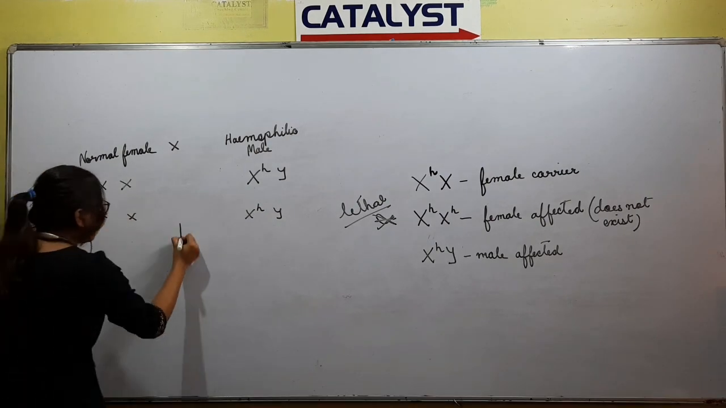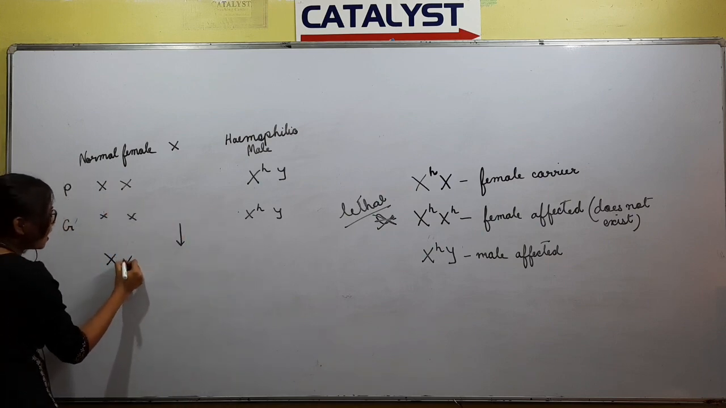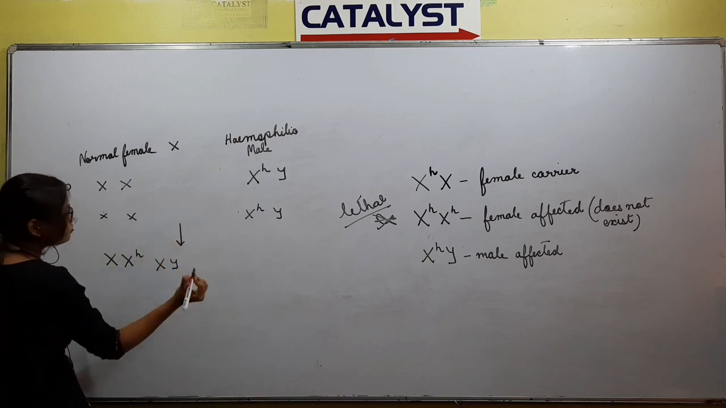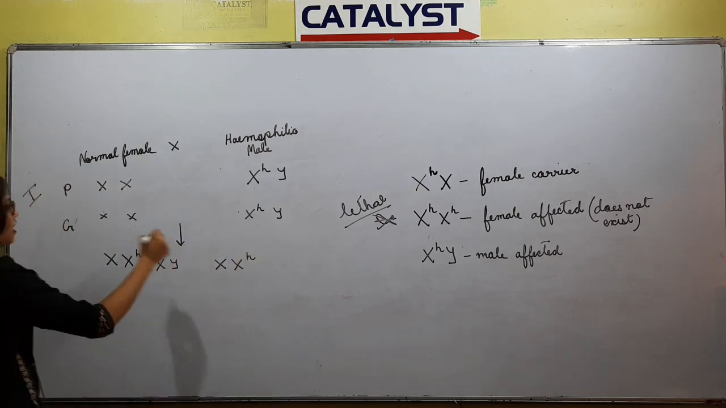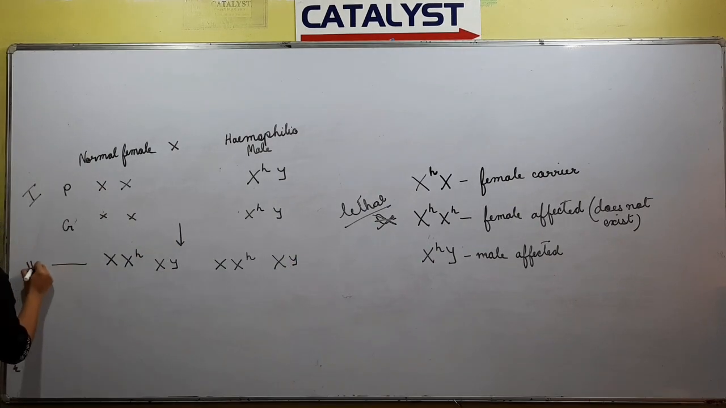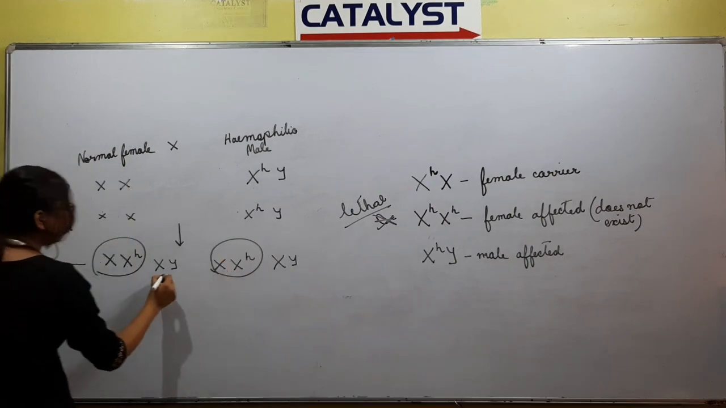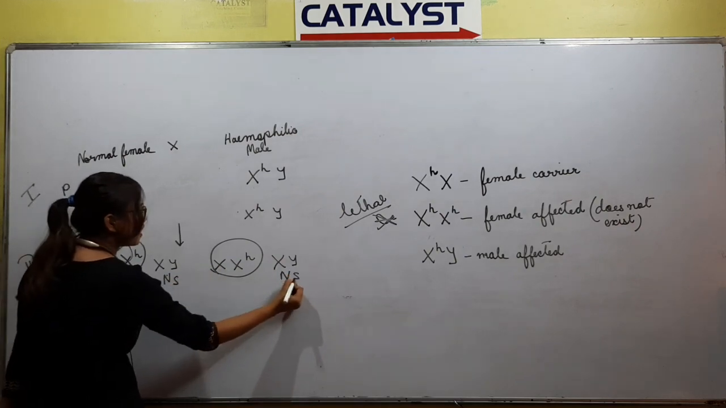As a result, the offspring will be X XH, X XH, XY, XY. This is the second generation. These two are the carrier daughters and these are the normal sons: normal son, normal son, carrier daughter, carrier daughter.